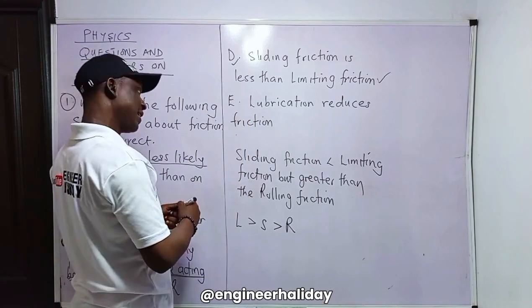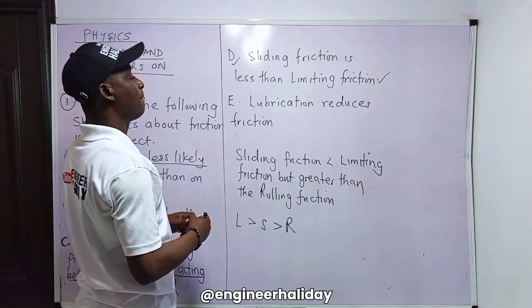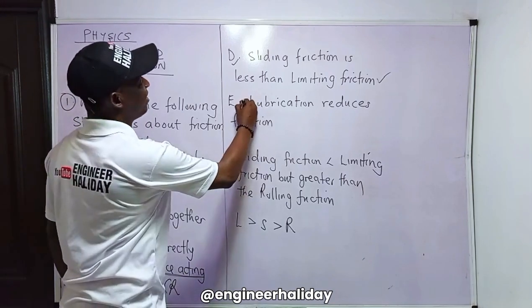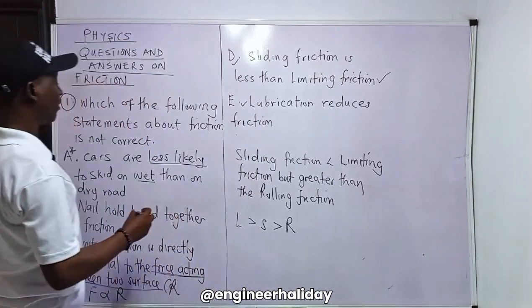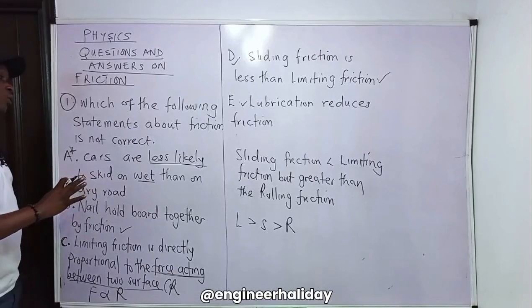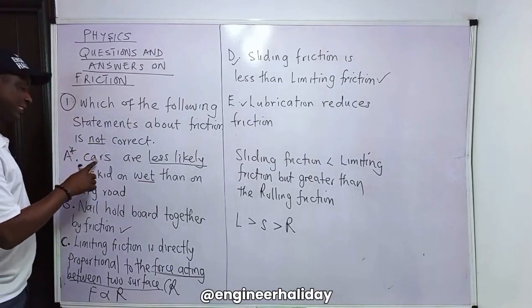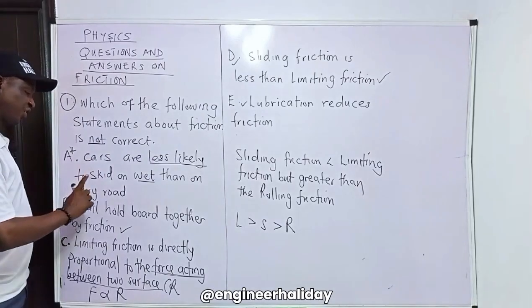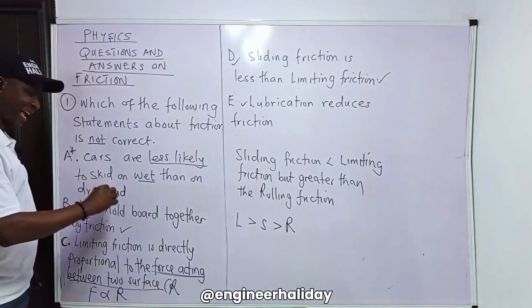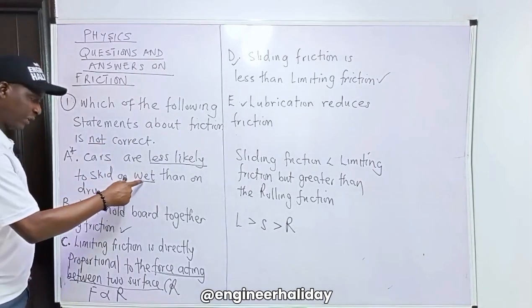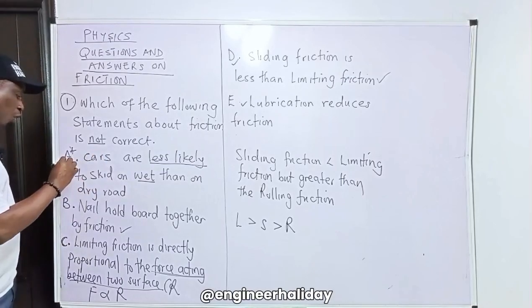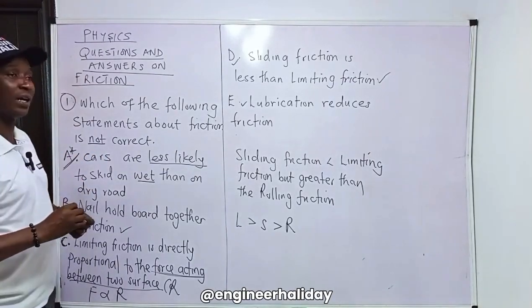Yes, very correct. When you oil a moving part of a machine, it tends to reduce the friction. So the answer to this question, the one that is not correct, is that cars are less likely to skid on a wet road. No, cars skid more on a wet road than on a dry road. So option A is the wrong answer.